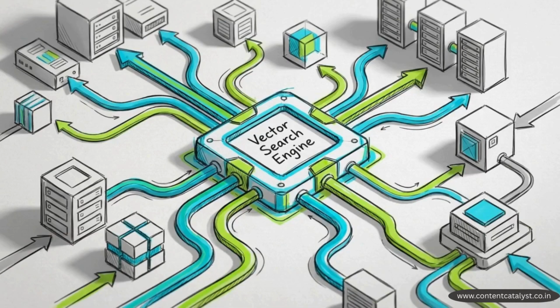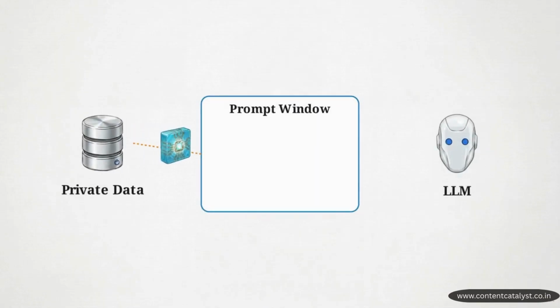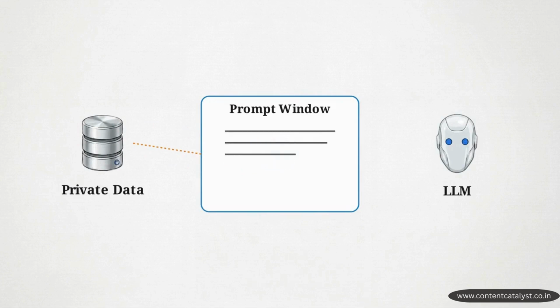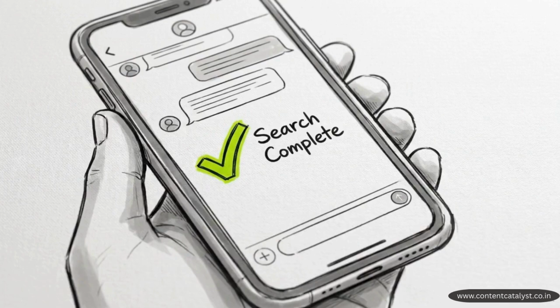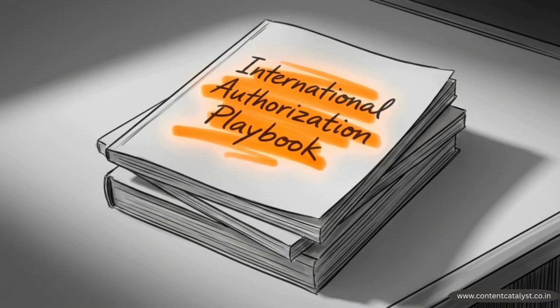This retrieval mechanism is the engine behind Retrieval Augmented Generation, or RAG. Before an LLM generates a response, the application queries a database to fetch private, contextual data to feed into the model's prompt window. Let's return to the card decline question. The vector search works perfectly. By calculating proximity, it locates highly relevant paragraphs from an international authorization playbook, matching the user's intent exactly.